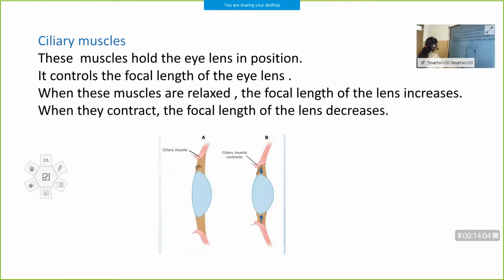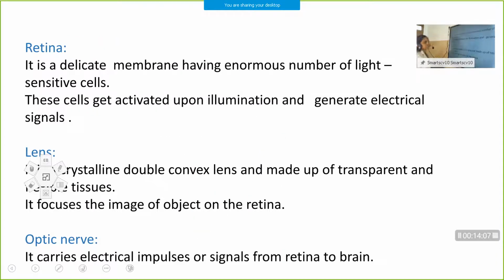So, the next part that we are going to learn is retina. Retina is an important part of the human eye, and it is a delicate membrane which is having a number of light sensitive cells. So, what do you mean by light sensitive cell? Yes, it is sensitive to light, isn't it? So, when light falls on retina, it becomes more and more sensitive. You know, in retina there are two types of cells, rods and cones. You might have learned in smaller classes.